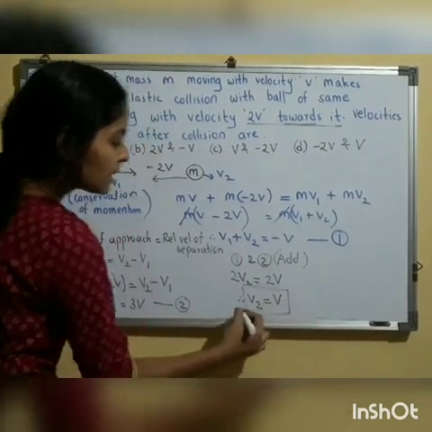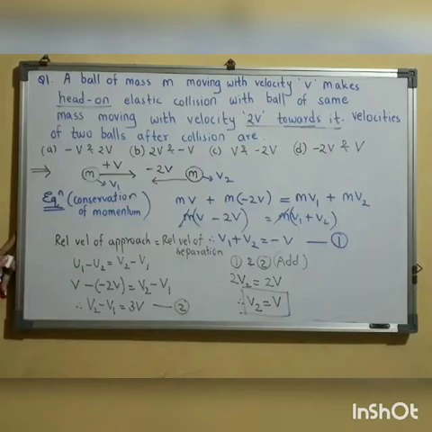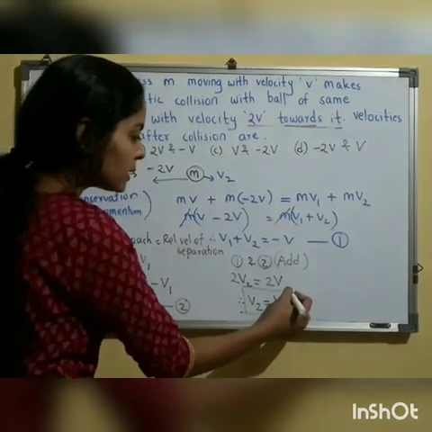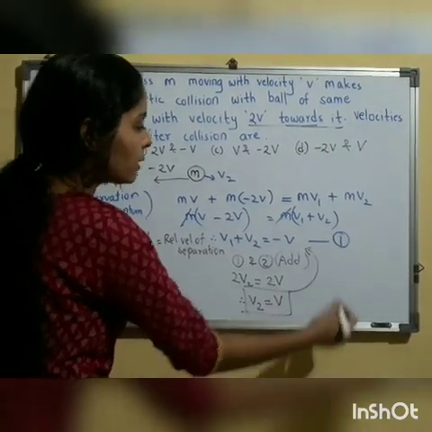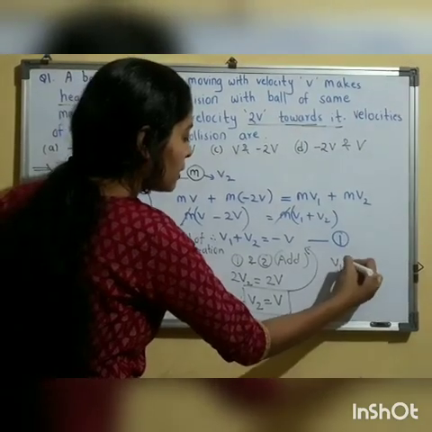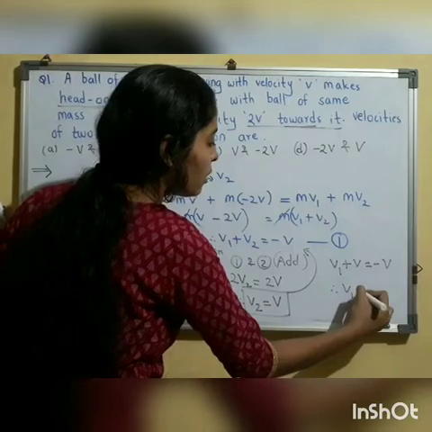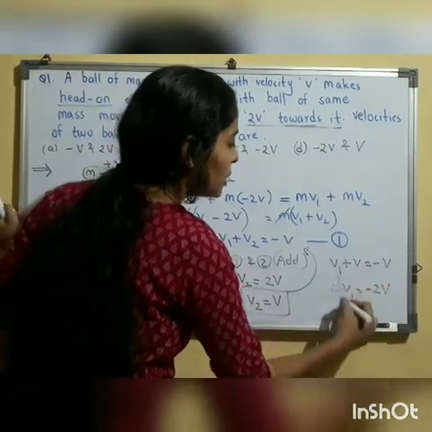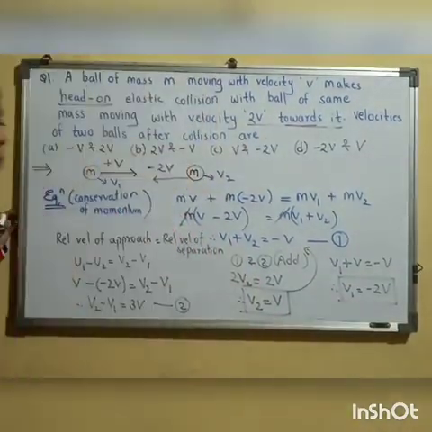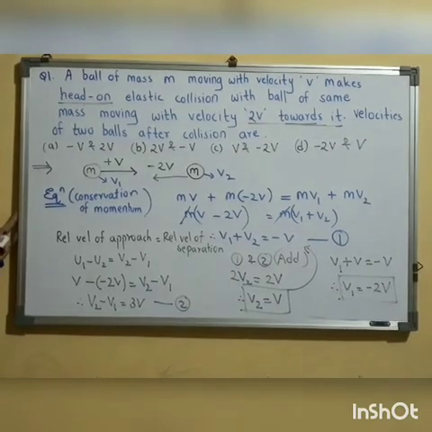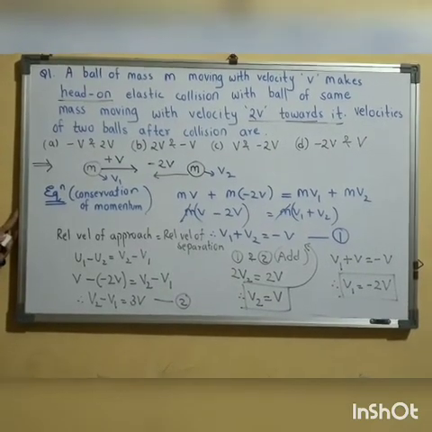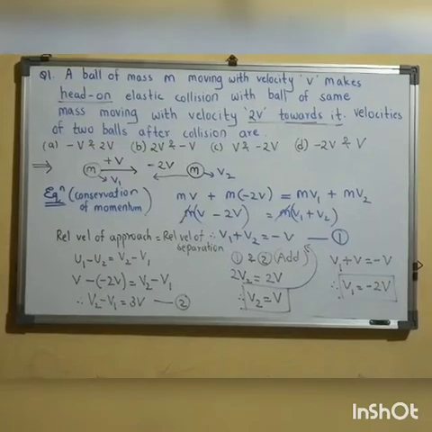So the final velocity of the second mass m is equal to v, and if I put this in equation number 1, I will get v1 plus v is equal to minus v. Therefore v1 will be equal to minus 2v. So I got the final velocity of the first body as minus 2v, and of the second body as v. So my correct option is option number D.